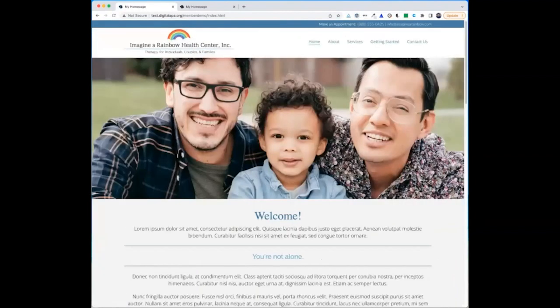Now, this is important because not only does it help with Google, with SEO, but it also helps because, say, a blind user using JAWS, for example, can use the headings and have JAWS pull out the headings to get a sense of what's on the page. So just like a visual user might come and visually scan the page and look up and down and see what those main headings are, a blind user may pull out what the headings are and have JAWS read them to get a sense of what the structure is.